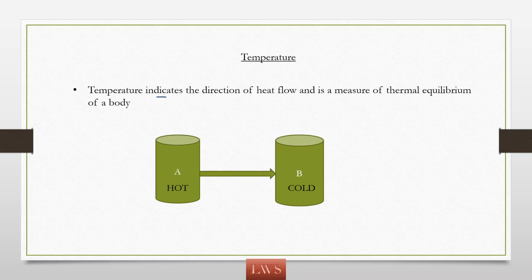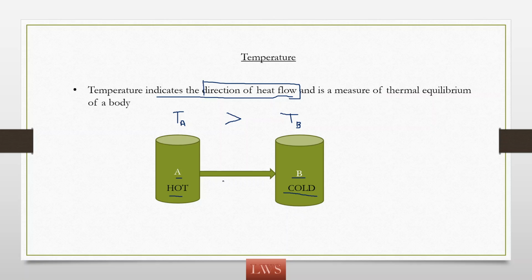So temperature indicates the direction of heat flow. How does it indicate the direction of heat flow? Let us discuss. Let us take two containers A and B. A is hot and B is cold, and I already told you that a hot body has a high temperature. So let us have the temperature of A, that is TA, and the temperature of B, TB. Since A is hotter and B is colder, the temperature of A is obviously greater than the temperature of B.